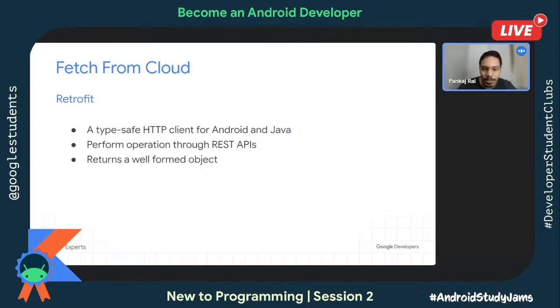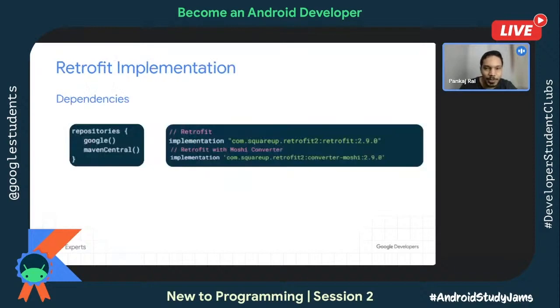How does it do all those things? Let's see all those stuffs too. But before that, for your Android app, if you want to add Retrofit, then these are the things which you need to add. You need to add the dependencies.